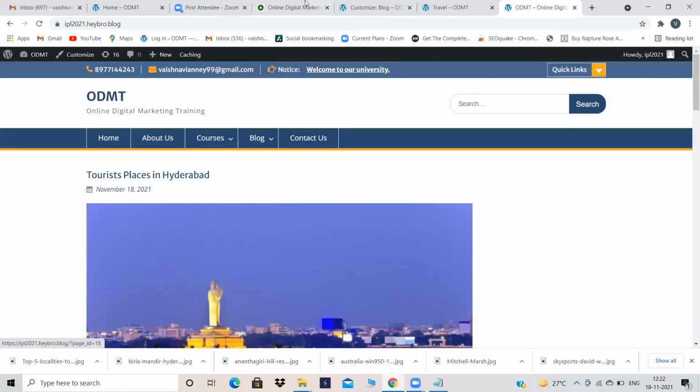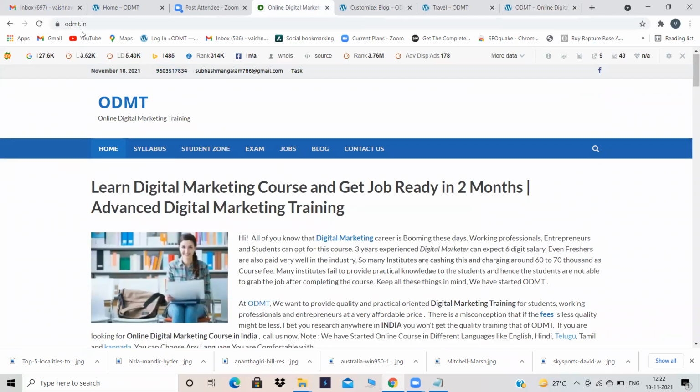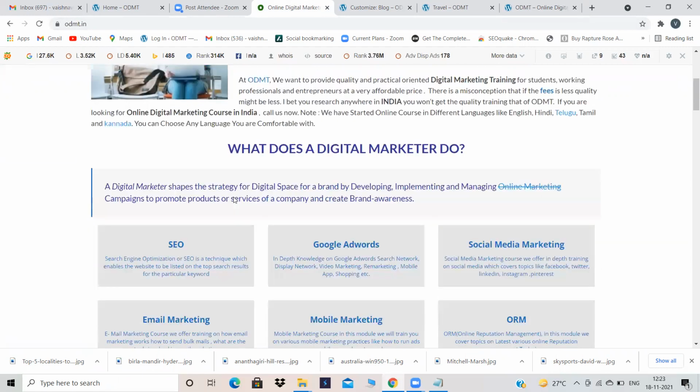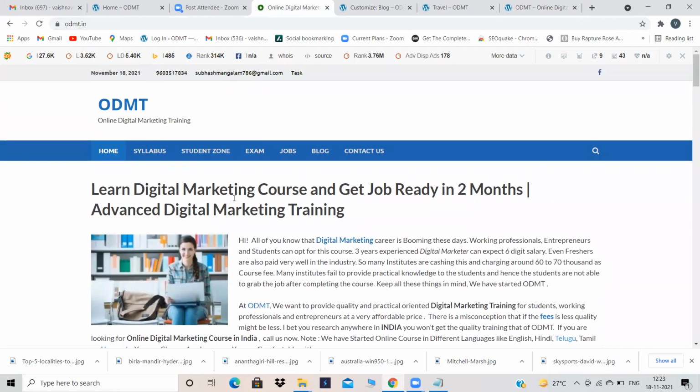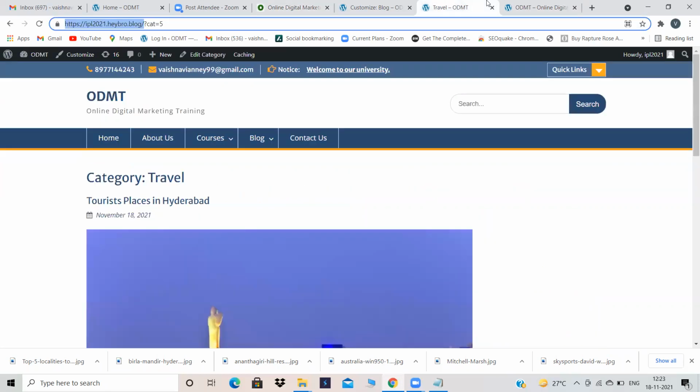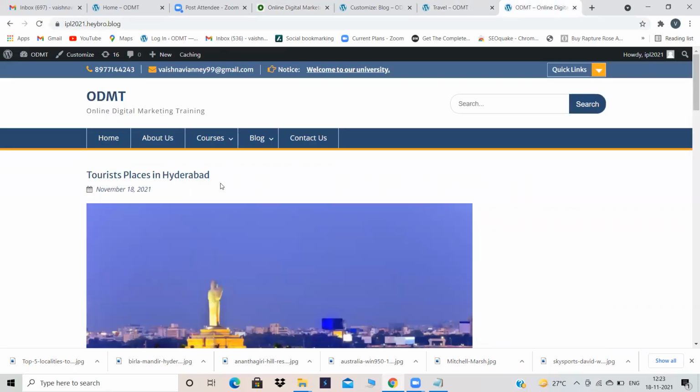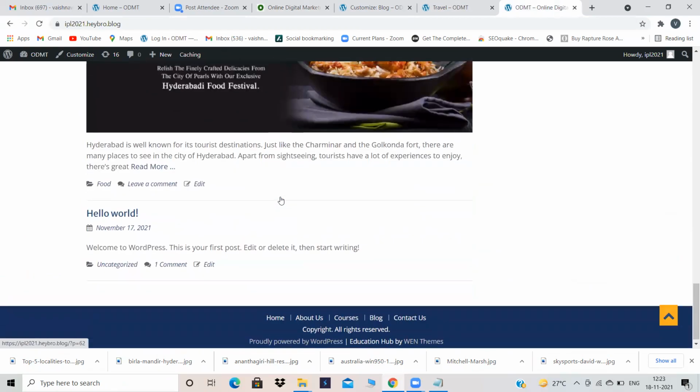It is wrong, right? In ODMT, when I've entered the ODMT URL, I'm directly on the first page, that is the home page. I'm not able to see blogs or travel blogs or digital marketing blogs. But here in my website, I'm able to see blogs. That is the mistake I'm telling. You have to directly be in the home page. You should not see latest posts over here.